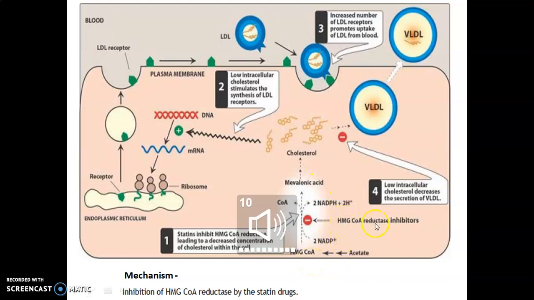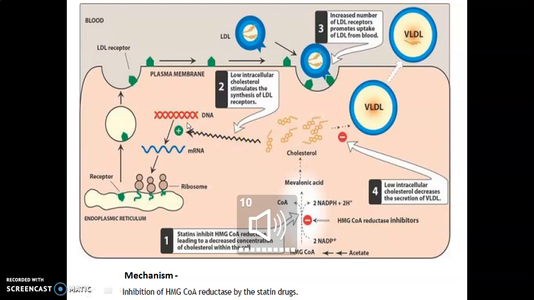So here we all know that the HMG-CoA reductase inhibitor acts in this step where the conversion of HMG-CoA into mevalonic acid is stopped. So statins inhibit HMG-CoA reductase, leading to a decrease in the concentration of cholesterol within the cell. And whenever the cholesterol level gets decreased in our body, it automatically gives a signal to DNA.